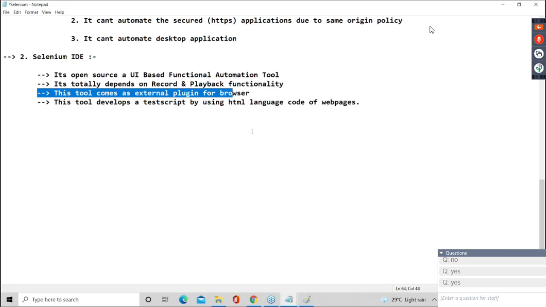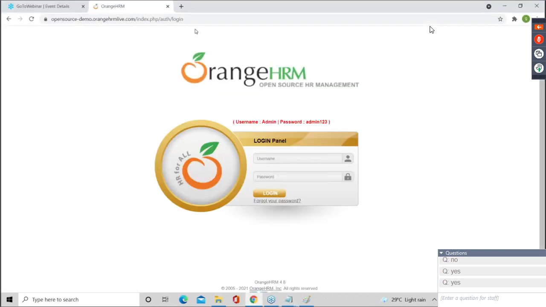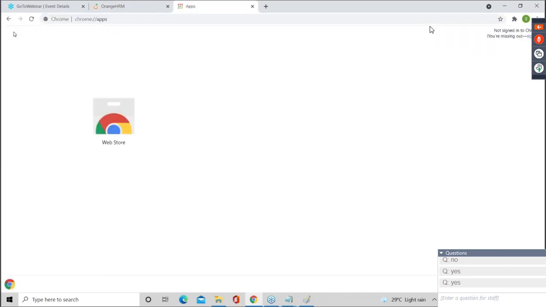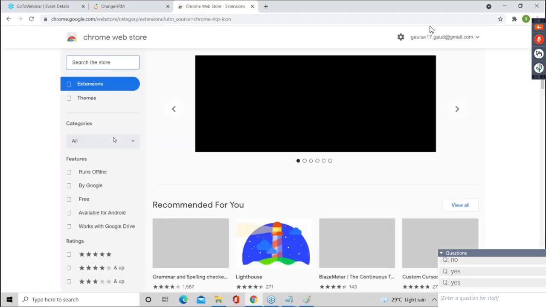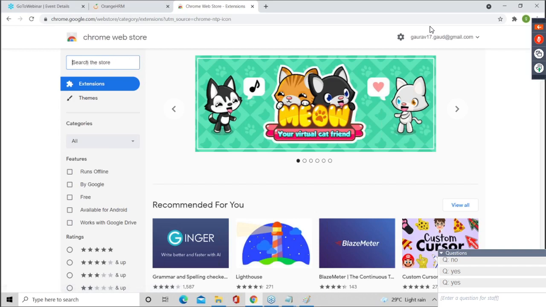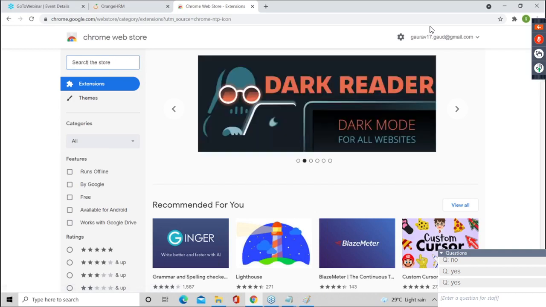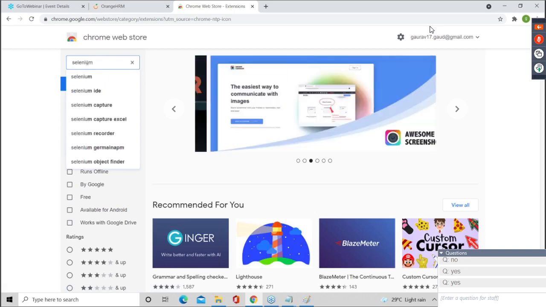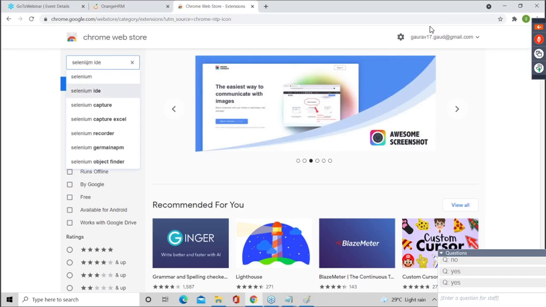Okay. So guys, now see how to install this. So go to Chrome. In a Chrome browser, guys, you will get apps. Go to these apps. Here you will get web store. Go to this web store. This is the Chrome web store, guys. Here you can search for Selenium IDE. Are you getting this Selenium IDE?